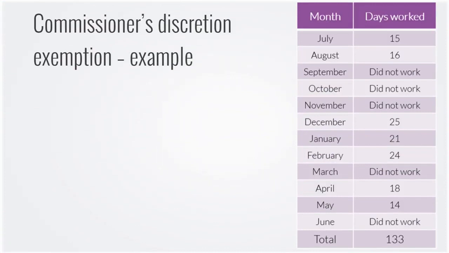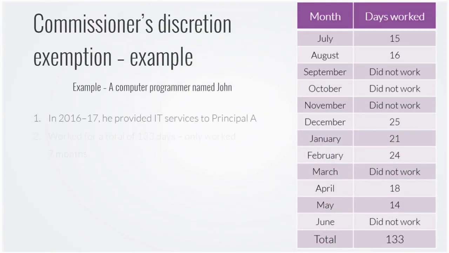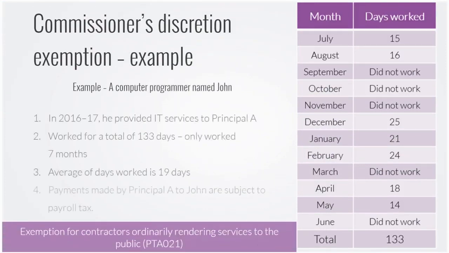Let's look at an example. John is a computer programmer. During the 2016-17 financial year, he provided services to Principal A and Principal B. Under his contract for service with Principal A, he provided his services during the financial year as outlined on the slide. John worked for a total of 133 days for Principal A. Out of 12 months, he only worked for 7 months. So the average days he worked for Principal A was 19. That's 133 days divided by 7 months.